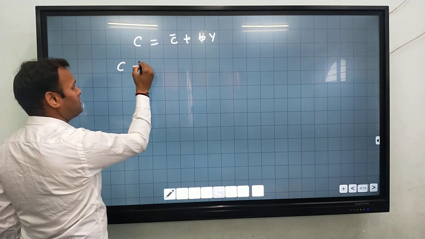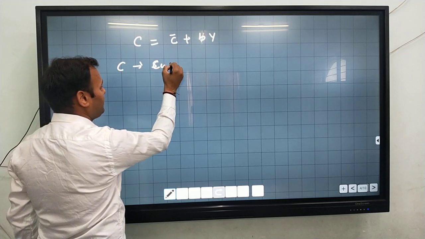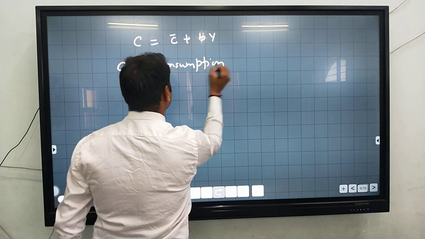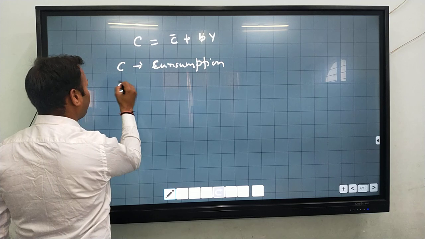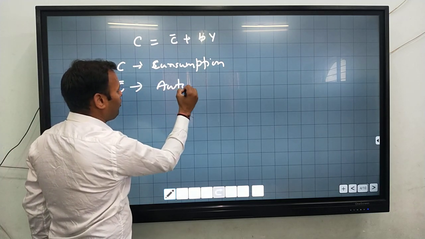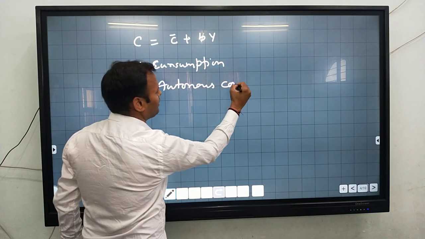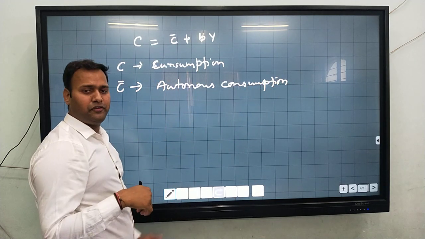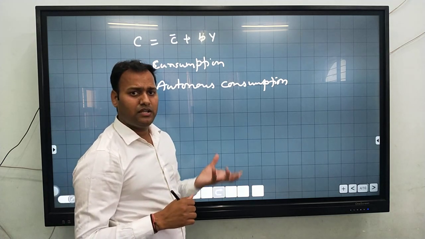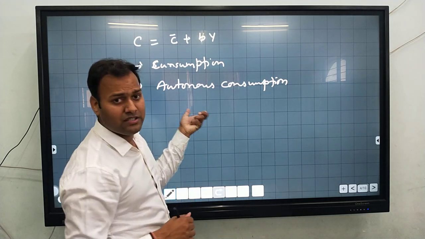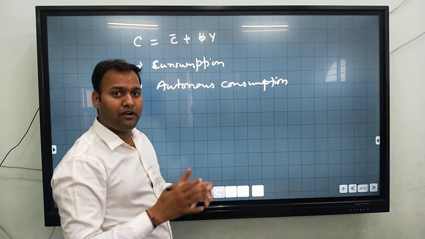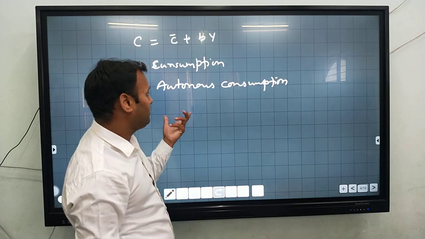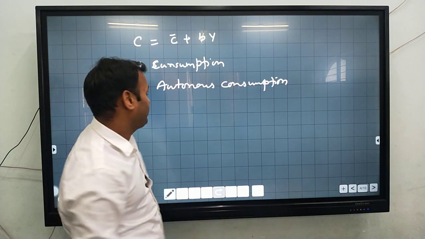Now C is what? C is the consumption. And C bar is what? C bar is autonomous consumption. Okay, already discussed in a previous video the meaning of autonomous consumption. Autonomous consumption is the consumption incurred when the income of the consumer is 0. For the 0 level of income, the consumption is equal to C bar.